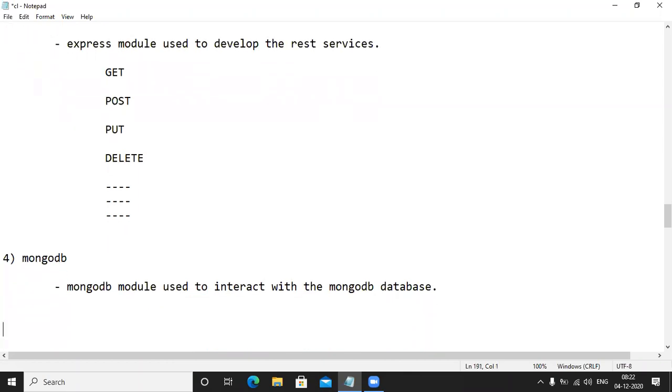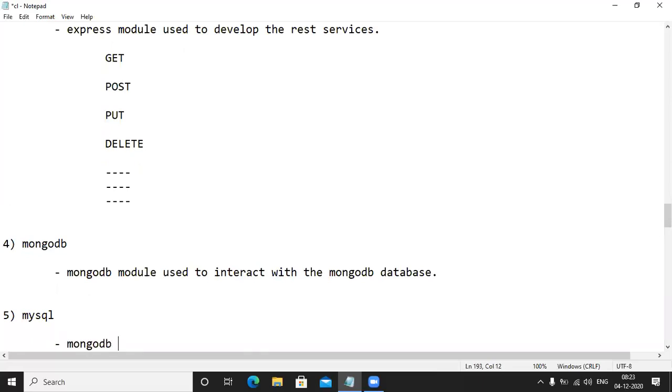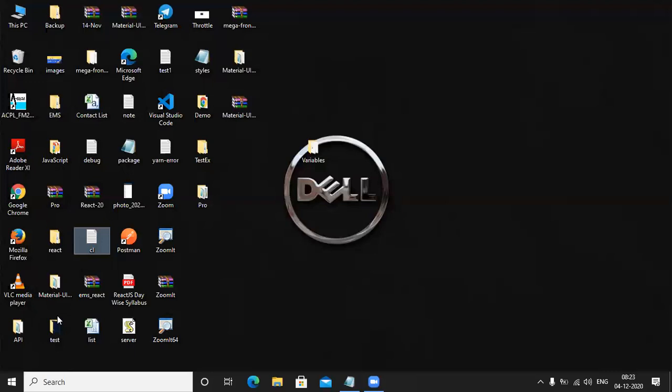Here one more module is there. Which module? The MySQL module. What is the use of the MySQL module? The MySQL module is used to interact with the MySQL database. Just let me minimize it again, guys.